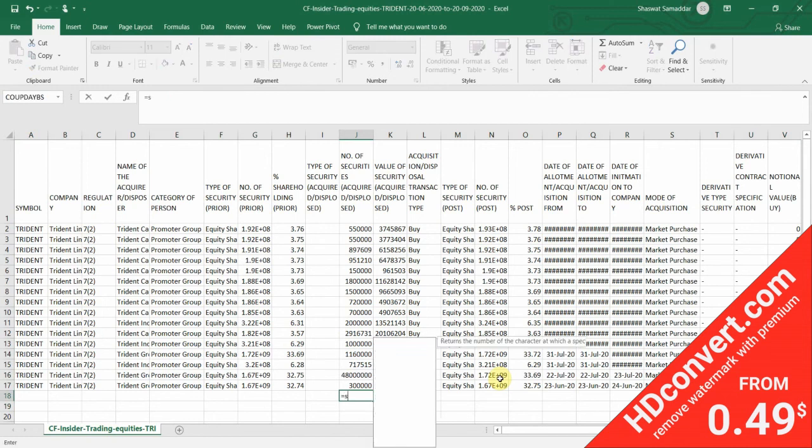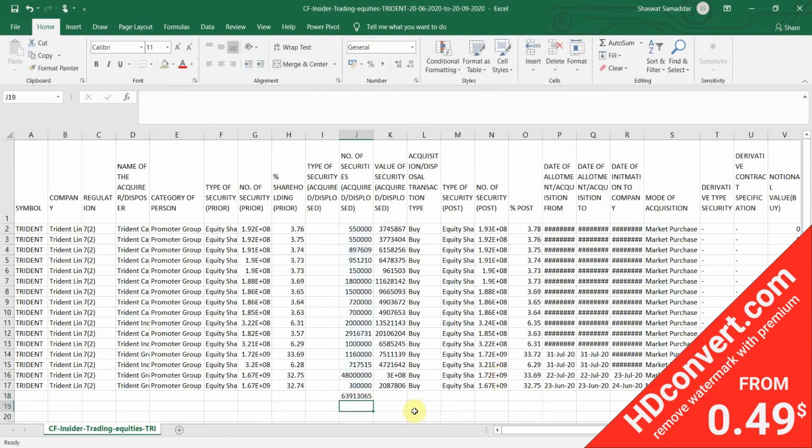Okay, there's too many decimals. Let me just remove the decimals. Okay, now it looks a little bit clean. It's 6.37 rupees. Let's check the current trading price, the current price at which the Trident stock is trading. Yeah, we can check this on here. Yeah, it's trading at 6.85 rupees. So it falls in the range of plus minus 3%. So I'm gonna go ahead and color code it as green. Okay, yeah. So it's already color coded as green.